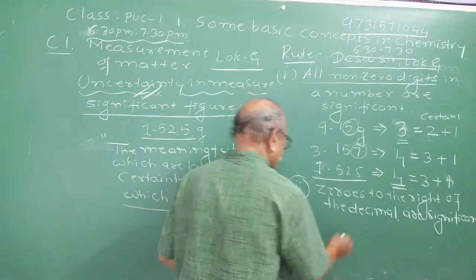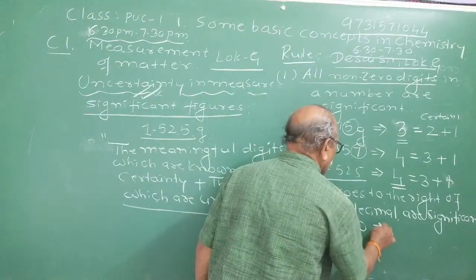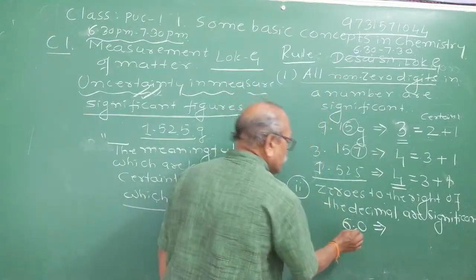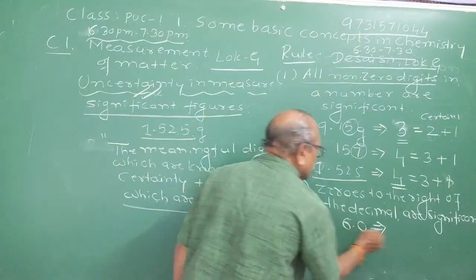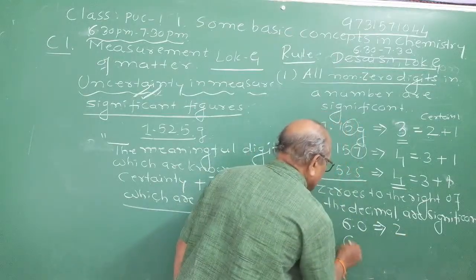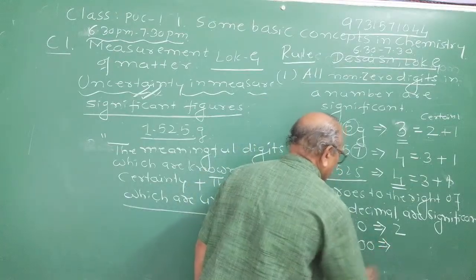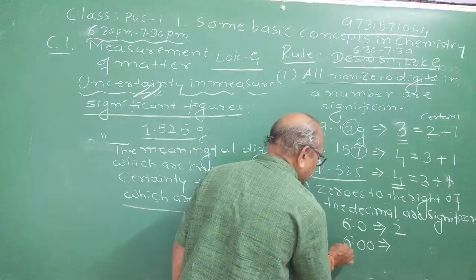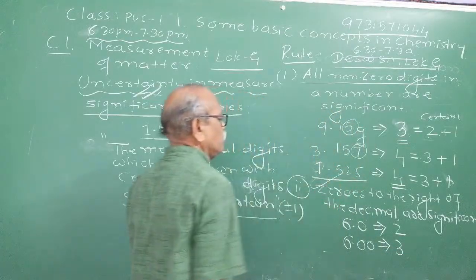Suppose that I take 6.0. Observe here. What is the total number of significant figures here? Now, after the decimal point, if you put 1 0, it will have two significant figures. If I write 6.00, see an interesting thing. The number of significant figures will be 1, 2, 3. Significant figures are 3.